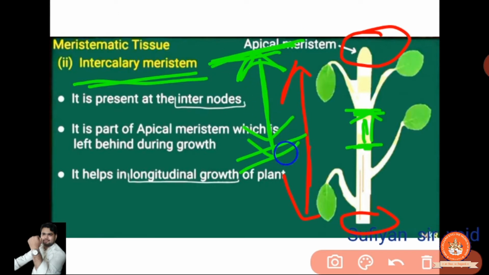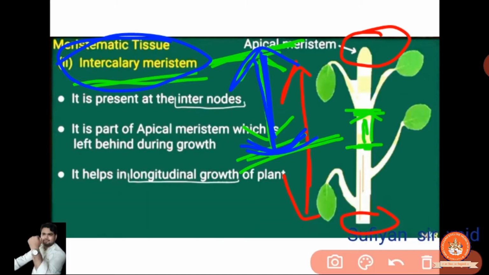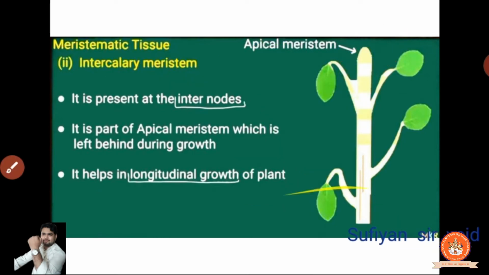This is the internode, and between this region it is going to grow slowly. It is for the intercalary meristem. It helps in the longitudinal growth of the plant. This is what longitudinal growth of the plant means. Apical is for the tip and intercalary is for the between portion. Clear? Okay, understand it calmly.